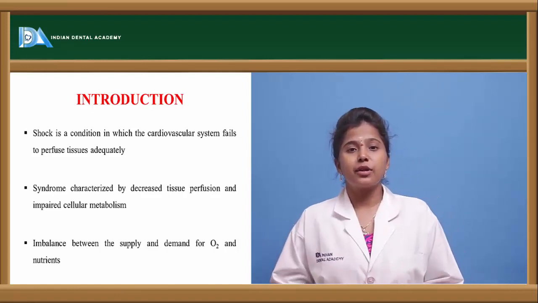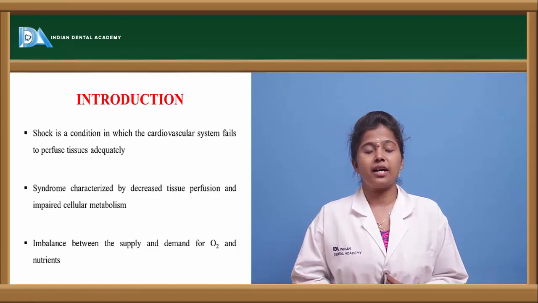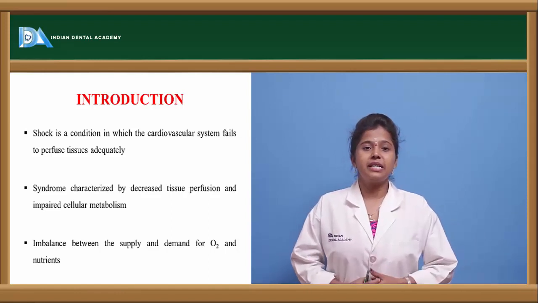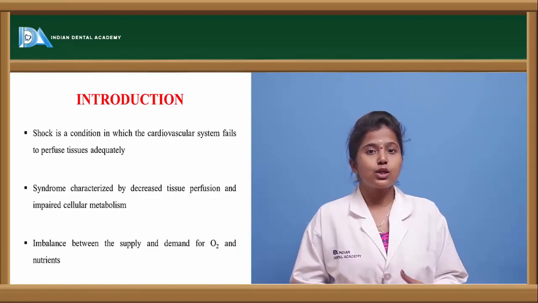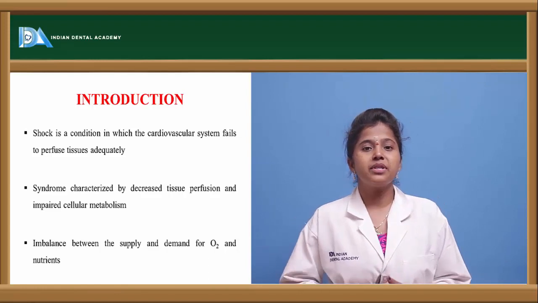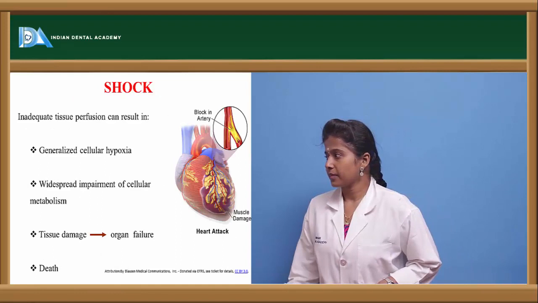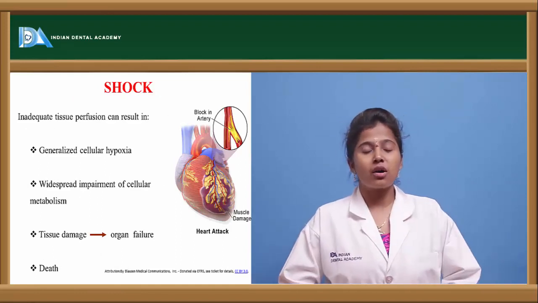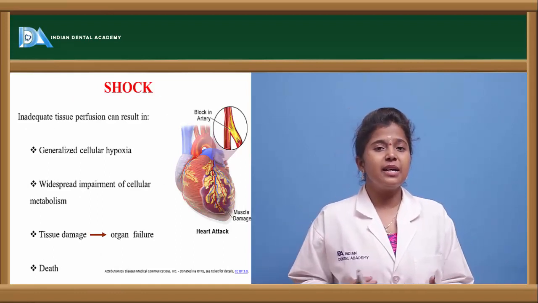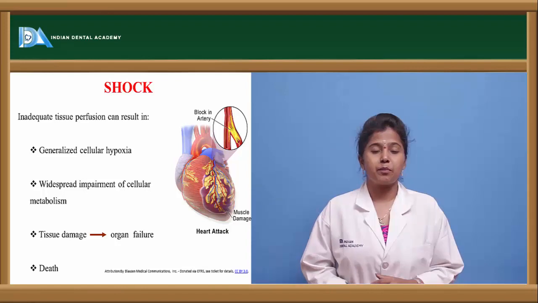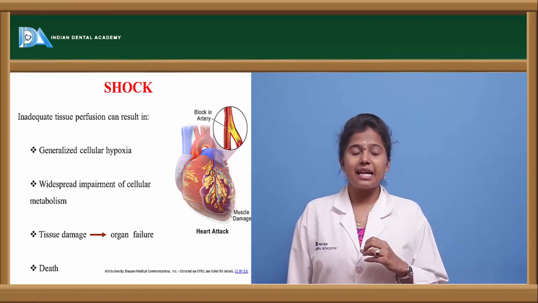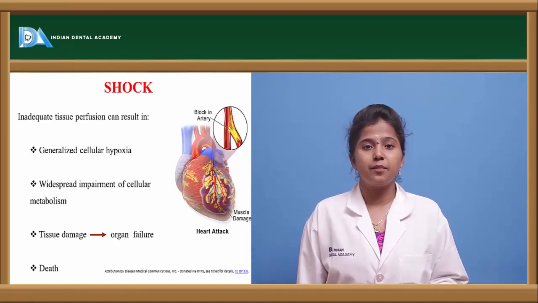For example, let us take the condition of angina. In angina there will be decreased oxygen supply to the heart, so in this condition also the person may be prone to shock. What happens if shock occurs, or if there is any inadequate tissue perfusion? Cells in any part of the body play a major role.